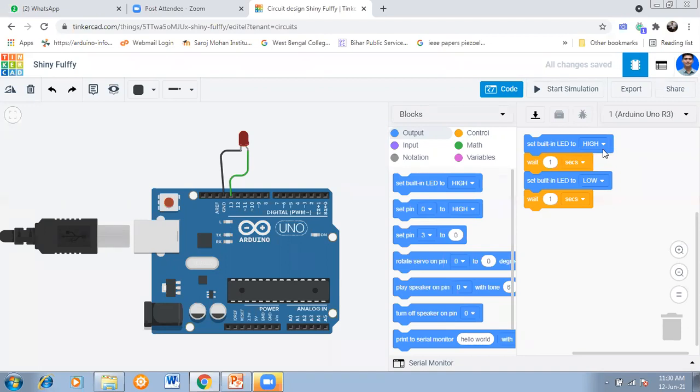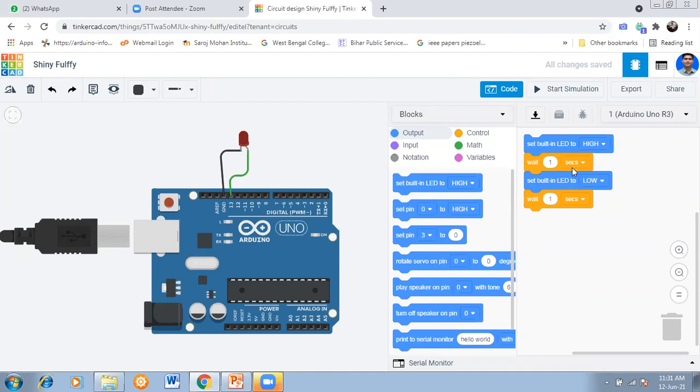Now, as I told you in earlier classes, on. So how much time will it be on? That you have to provide. That time you have to provide. I have given wait 1 second. That means it will be glowing for 1 second. It will remain on. How much time? For 1 second.